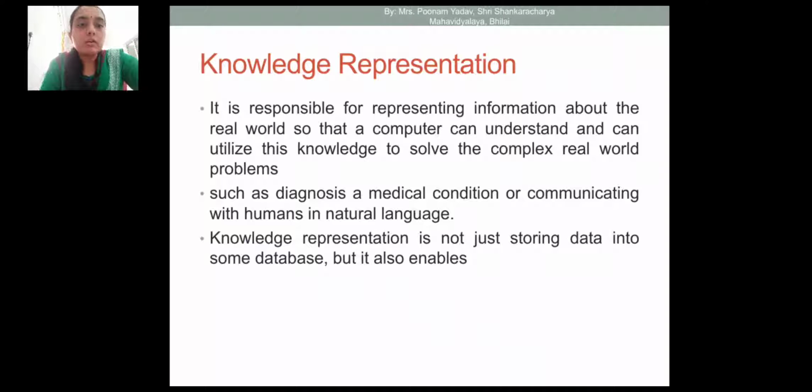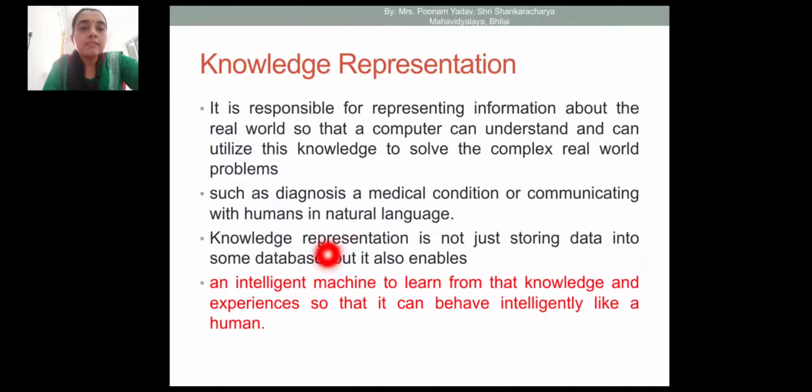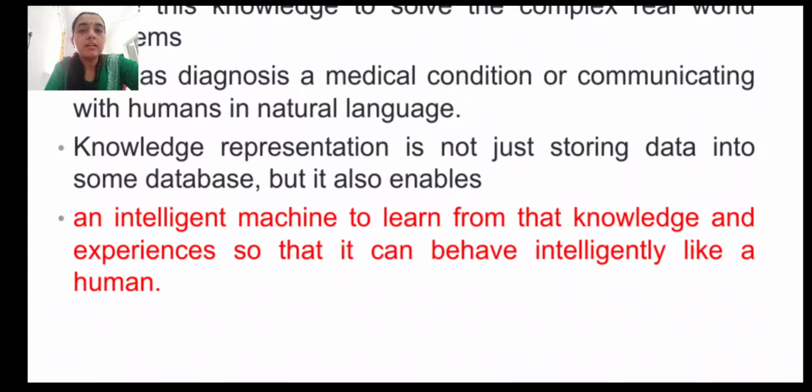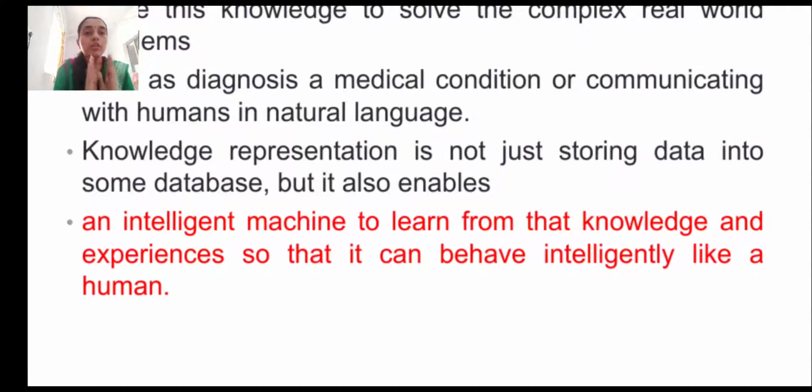It is similar to a database, but there is some difference, like an intelligent machine learning from the knowledge and experience so that it can behave intelligently like a human. So a knowledge base serves an intelligent machine. This machine learns from the knowledge and experience so that it can behave intelligently, with human-like intelligence.